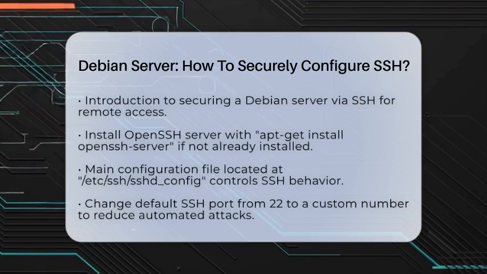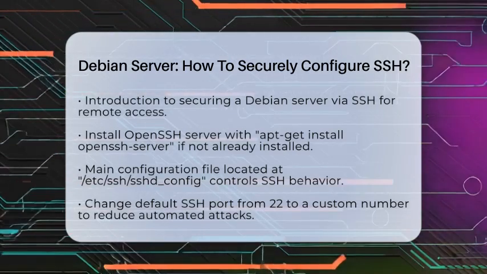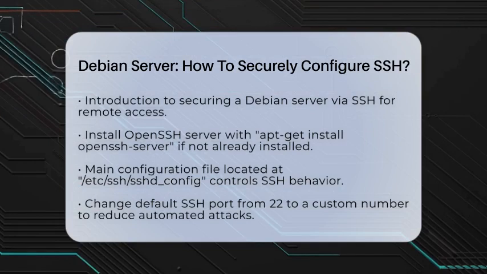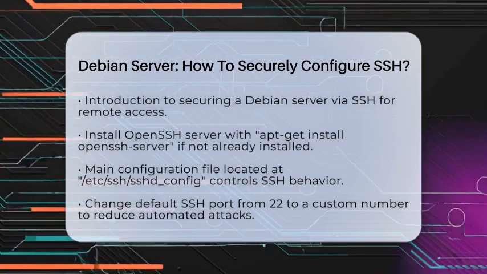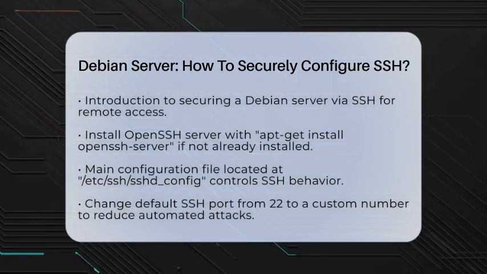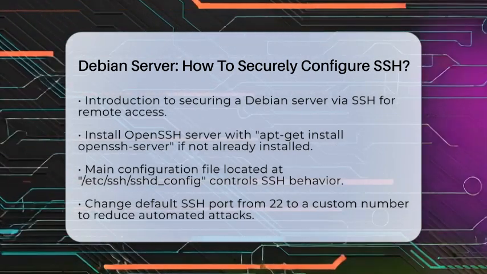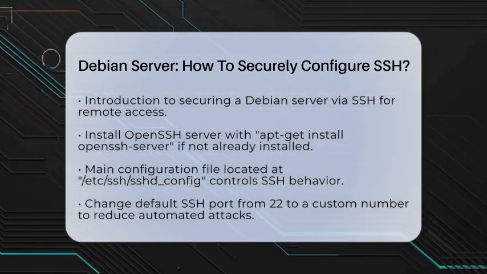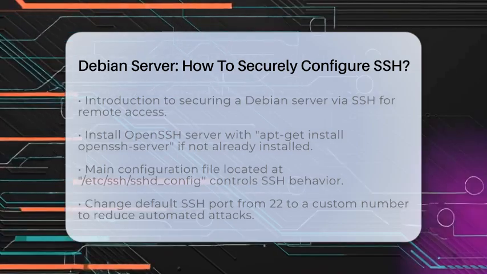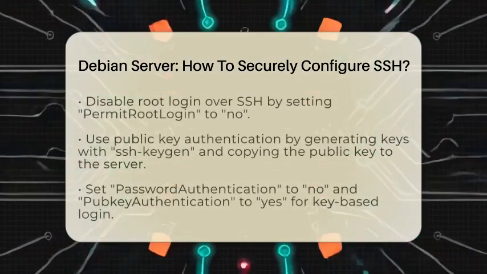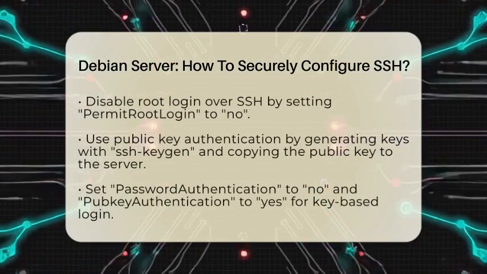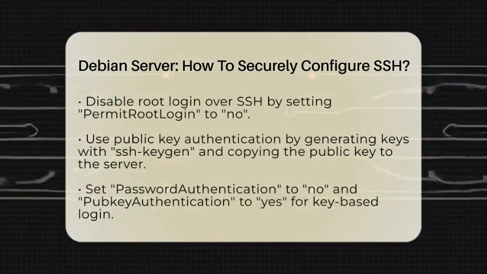Changing the default SSH port from port 22 to a different number, like 20,000, can help avoid automated attacks. To do this, open the sshd_config file with a text editor, find the line that says Port 22, and change it to your preferred number. Save the file and restart the SSH service with systemctl restart sshd.